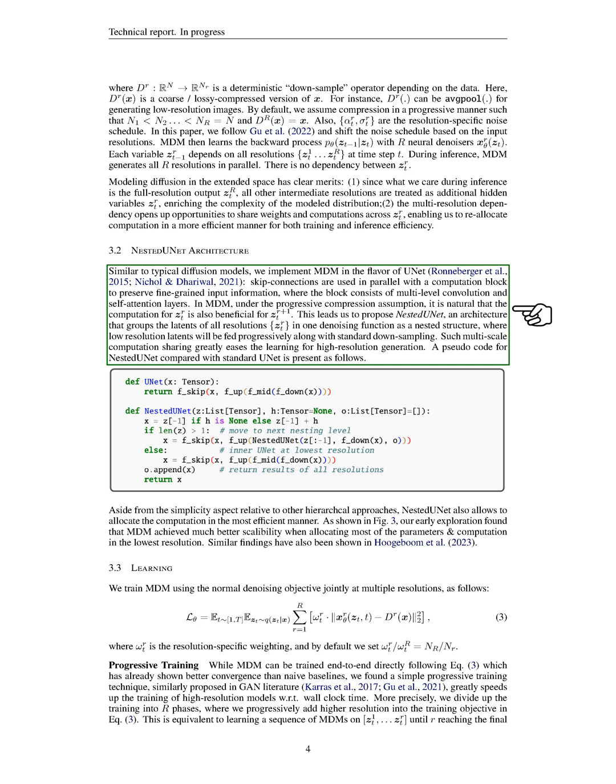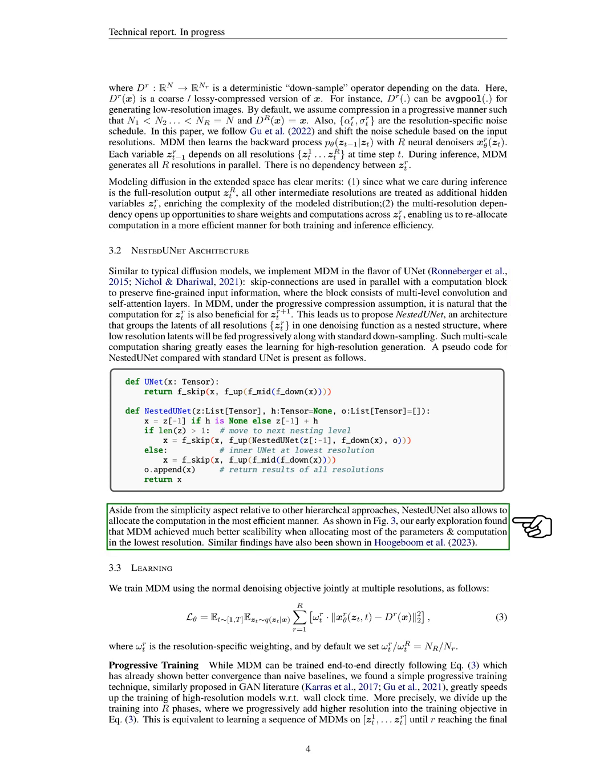In MDM, under the progressive compression assumption, it is natural that the computation for one variable is also beneficial for the next. This leads us to propose NestedUNet, an architecture that groups the latents of all resolutions in one denoising function as a nested structure, where low-resolution latents will be fed progressively along with standard downsampling. This multi-scale computation sharing greatly eases the learning for high-resolution generation.